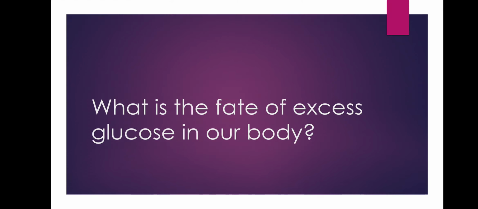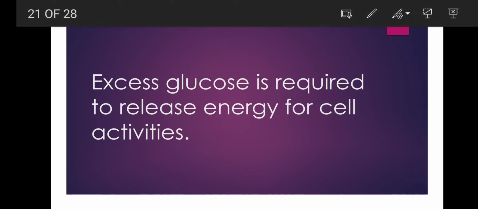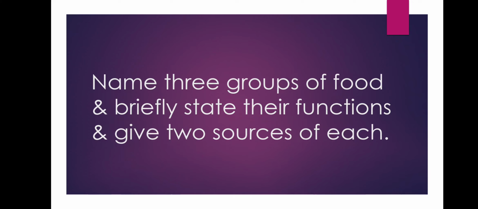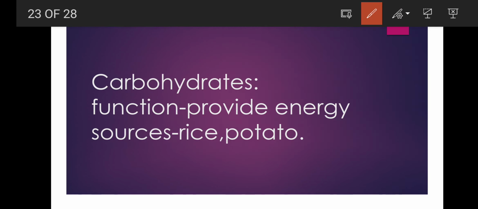Now next, what is the fate of excess glucose in our body? So excess glucose is required to release energy for cell activity. This much only. Okay. Now next, name 3 groups of food and briefly state their functions and give 2 sources of each. So 3 groups of food. First is carbohydrates. What is the function? It provides energy.